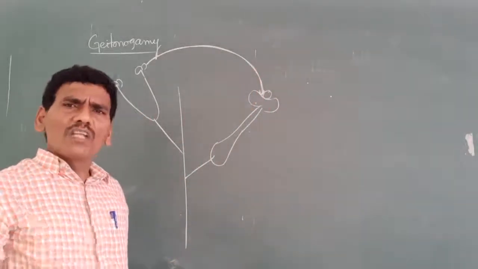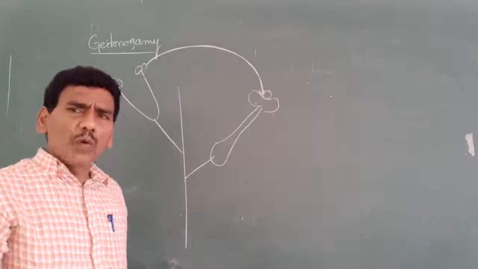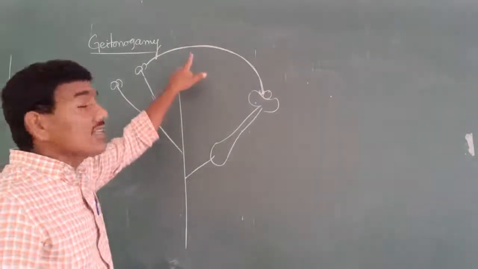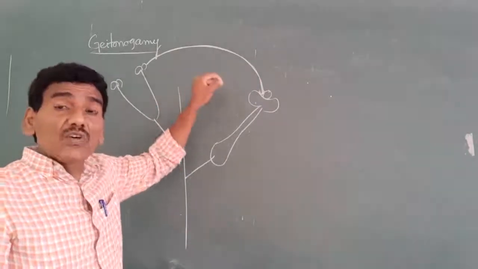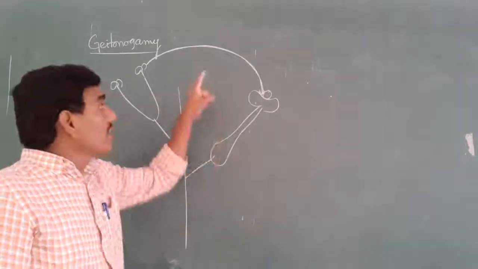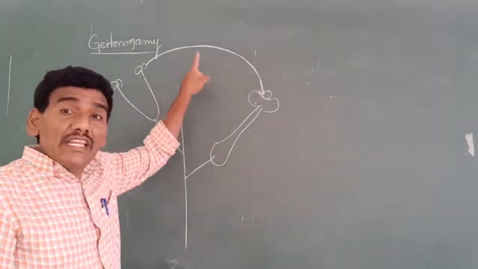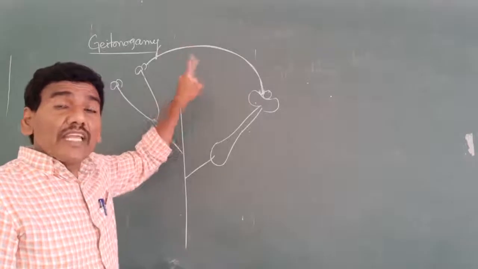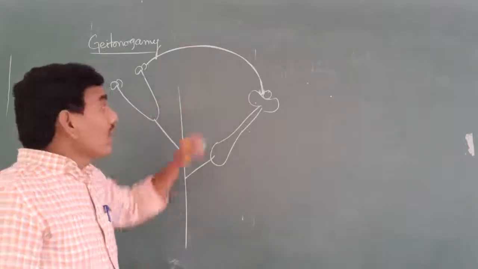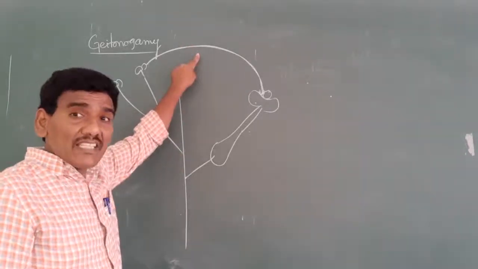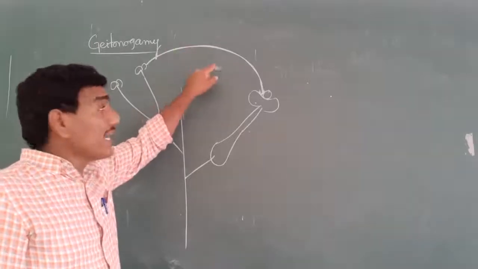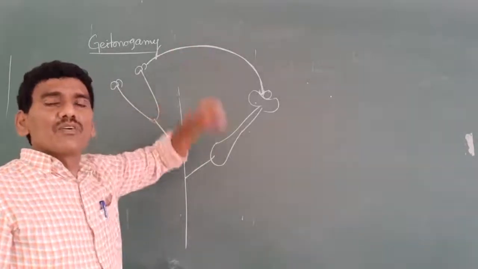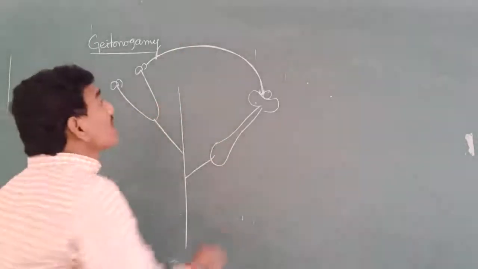Wind, water, insects, any one of the pollinating agents is involved in geitonogamy. That's why functionally it is similar. Functionally it is a cross-pollination involving pollinating agents, but genetically similar to autogamy.